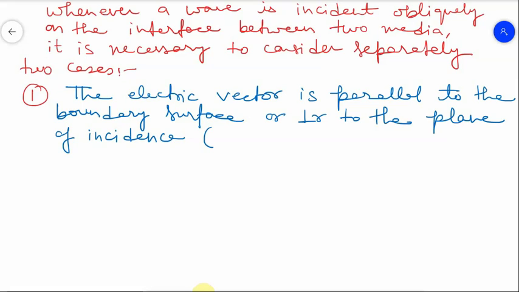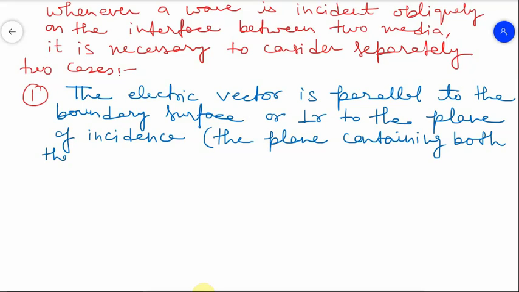Plane of incidence means the plane containing both the incident ray and the normal.